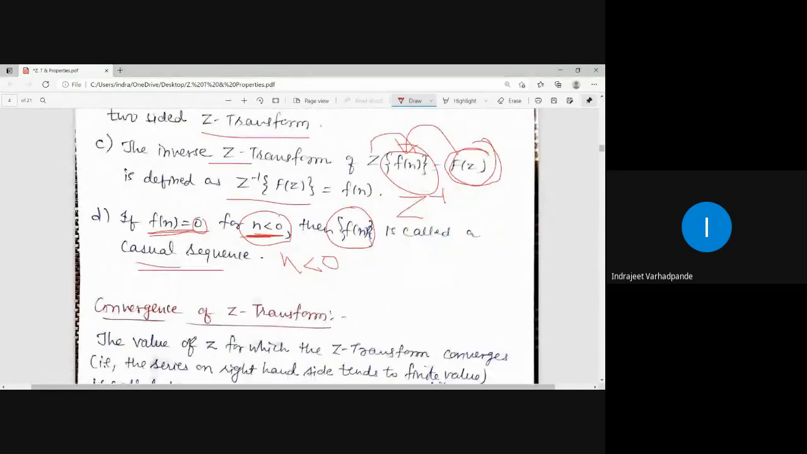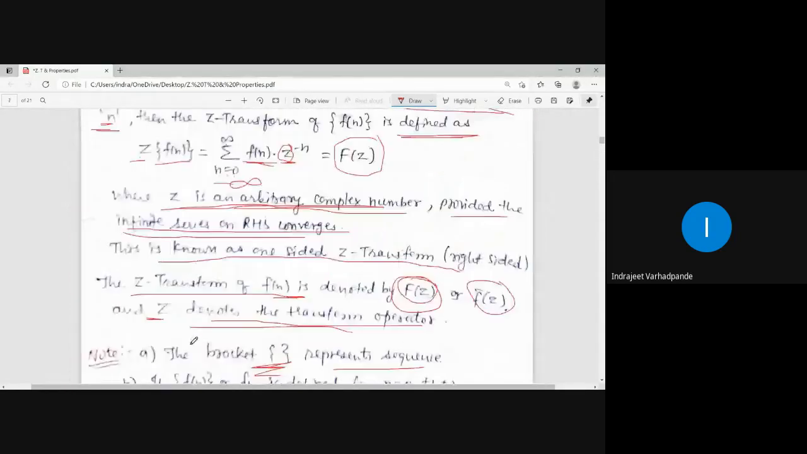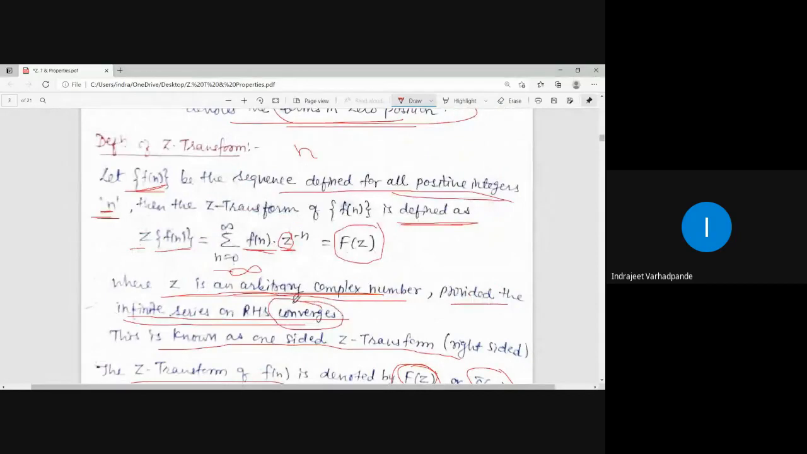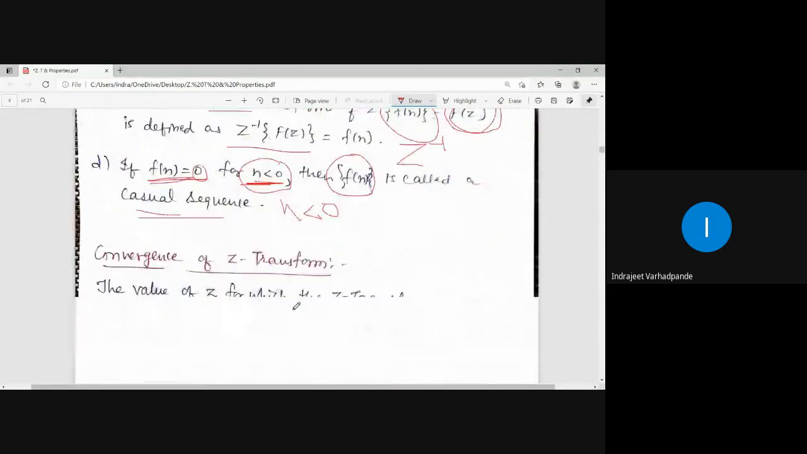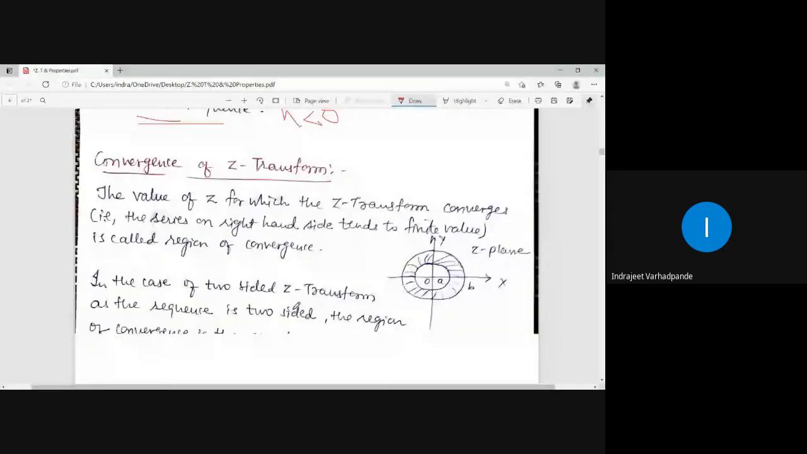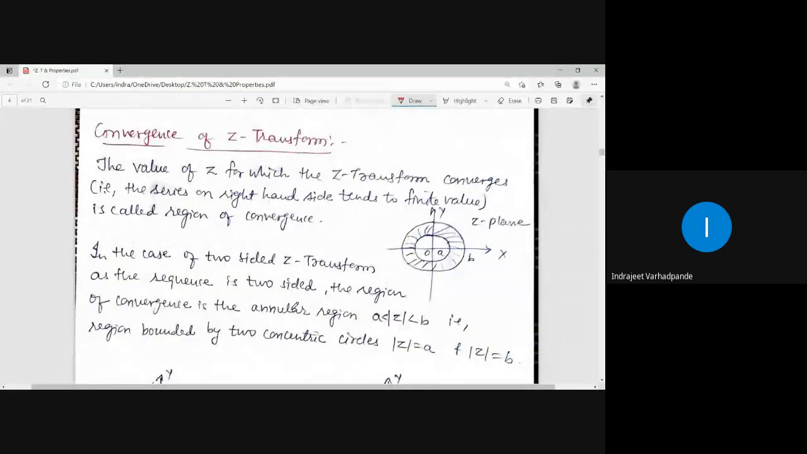Now in between we have heard the phrase infinite series on the RHS converges. As I said, convergence means we have to check whether the value exists or not, or whether the series is giving you a finite quantity as the answer or not.